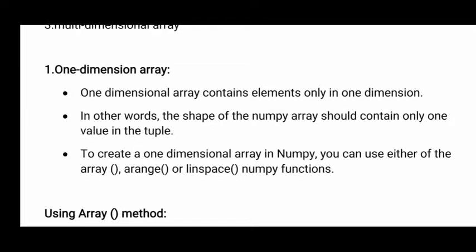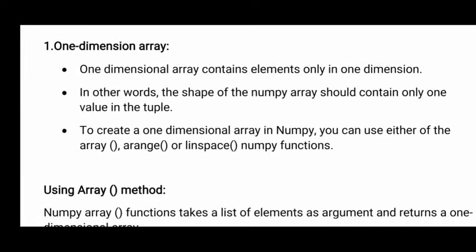If you have only one direction, either row or column, that type of array is called a one dimensional array. Or in other words, the shape of the NumPy array should contain only one value in the tuple. Means if it contains only one row, then that array is called a one dimensional array.